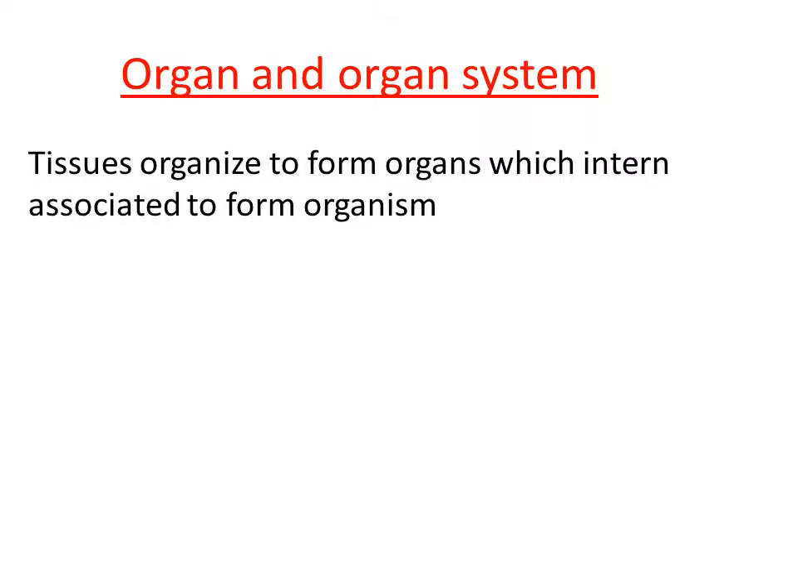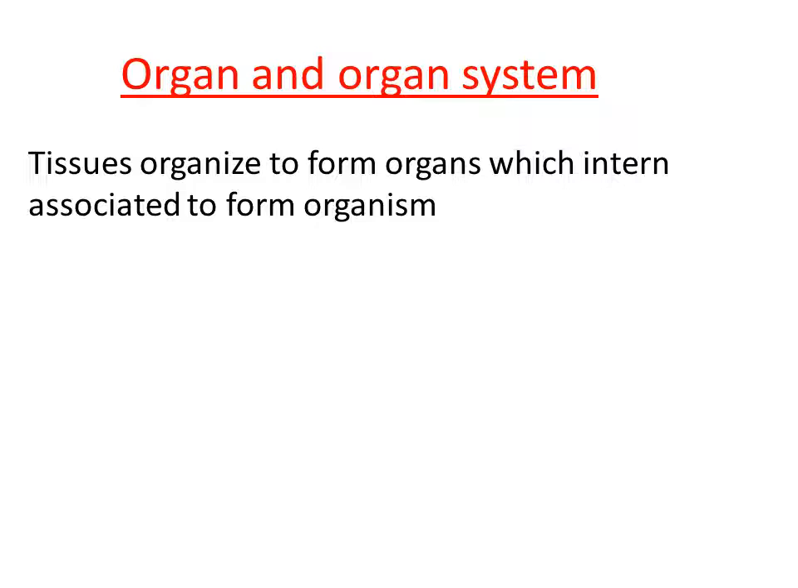Understood? What do you mean by organ? How does organ formation take place in the organism? Organs are formed by the organization of tissues. So, what tissues have we studied here, from epithelial tissue to neural tissue? All these tissues are organized in such a way as to form organs.